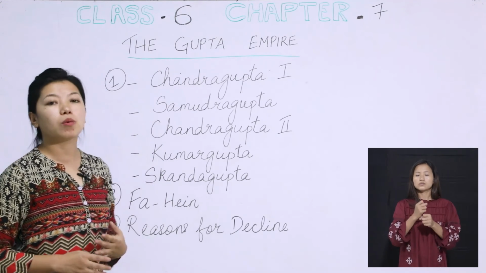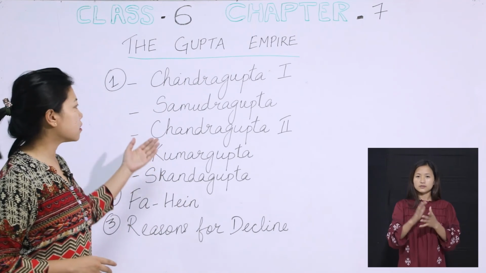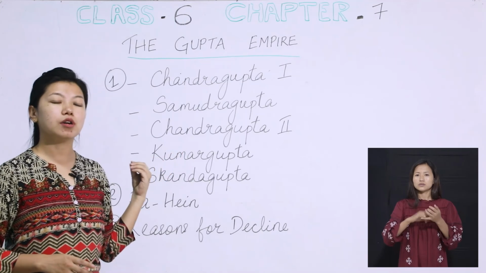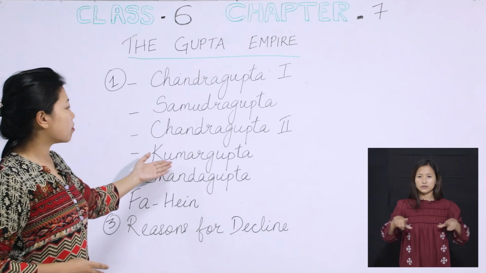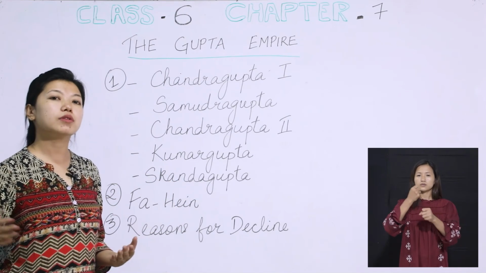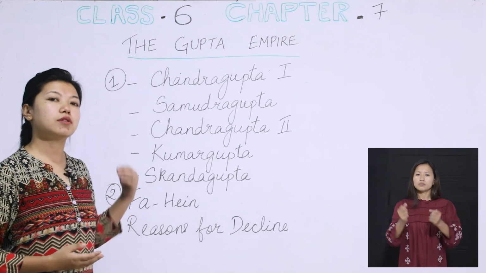Remember, Chandragupta I founded the Gupta dynasty. He was the father of Samudragupta, and after Samudragupta, Chandragupta II took control over the land of the ancestors, followed by Kumaragupta and Skandagupta. Skandagupta was the last ruler, though there were some other rulers. However, they were not as powerful as the other Gupta kings.